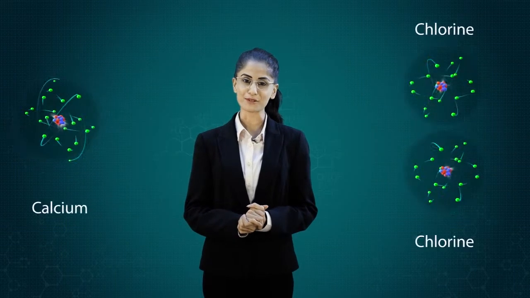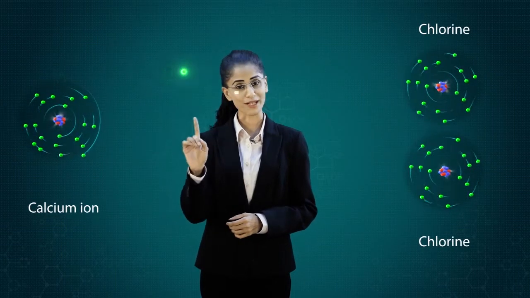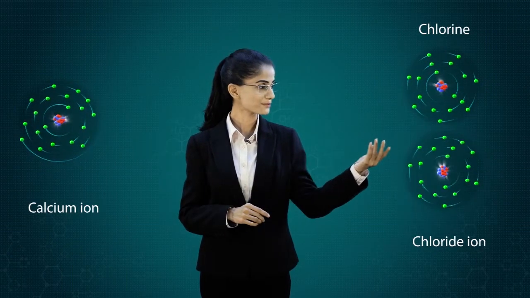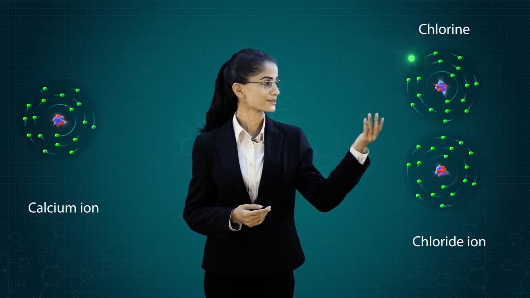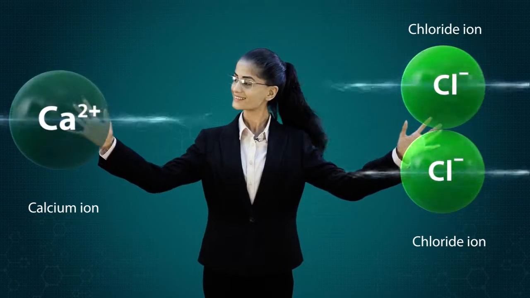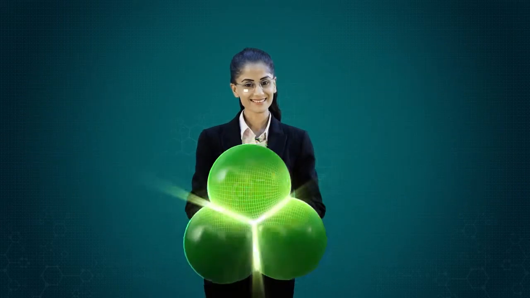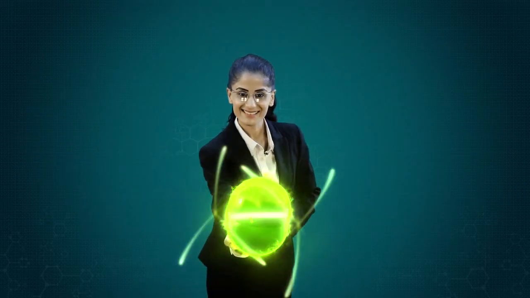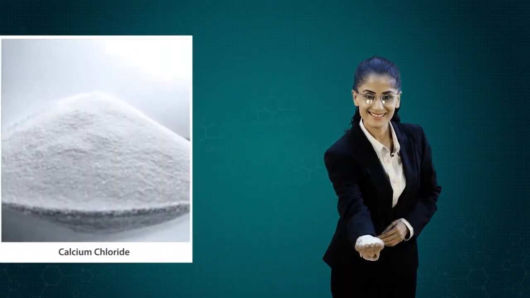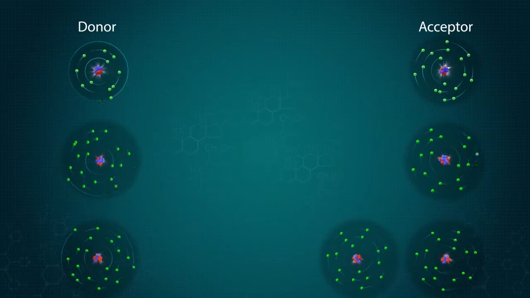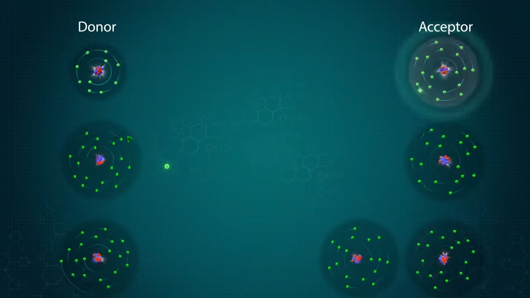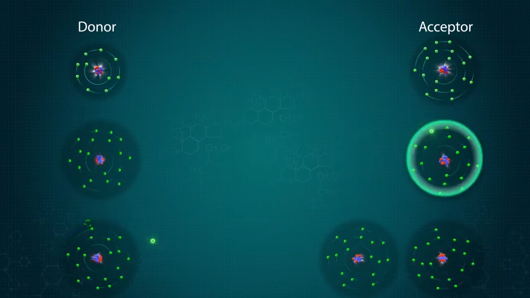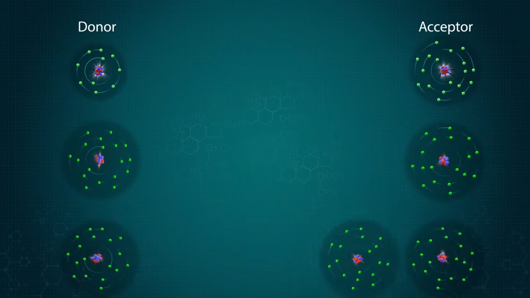Calcium chloride, another example, is formed when a calcium atom gives one electron to one chlorine atom and the other electron to the other chlorine atom. So far we have studied bond formation between atoms, where one atom is willing to give an electron and the other atom is ready to accept an electron.